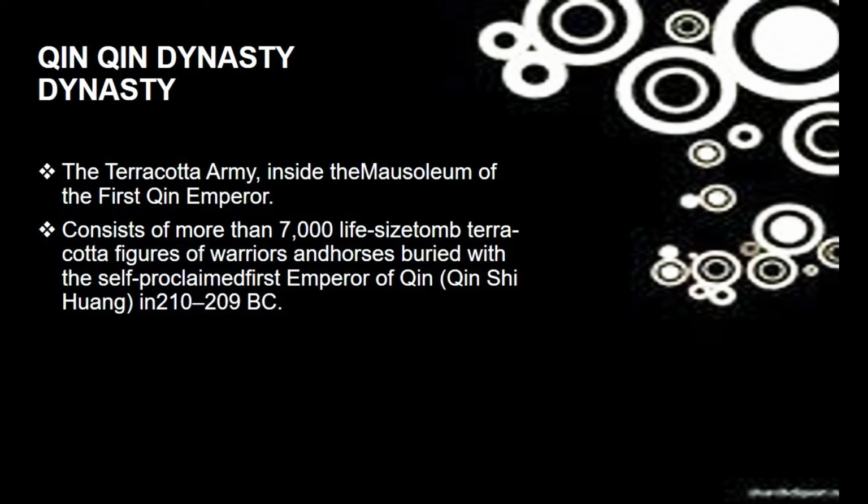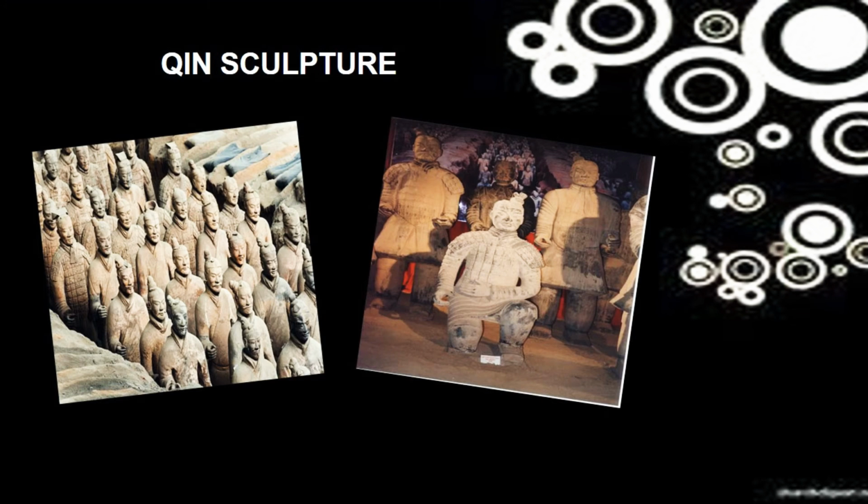Qin Dynasty. The terracotta army inside the mausoleum of the first Qin emperor consists of more than 7,000 life-size terracotta figures of warriors and horses buried with the self-proclaimed emperor of Qin, Qin Shi Huang, in 210 to 209 BC. These are examples of Qin sculptures.